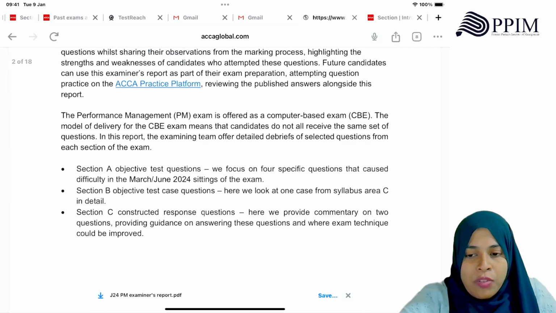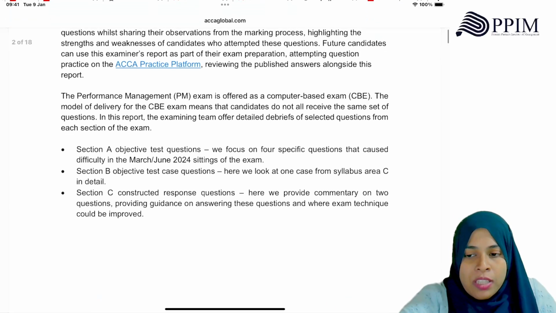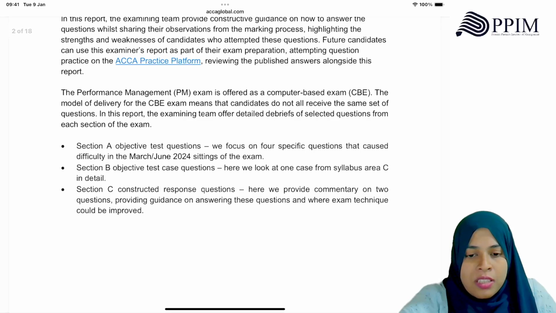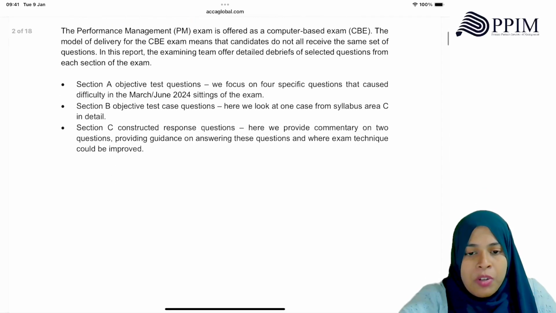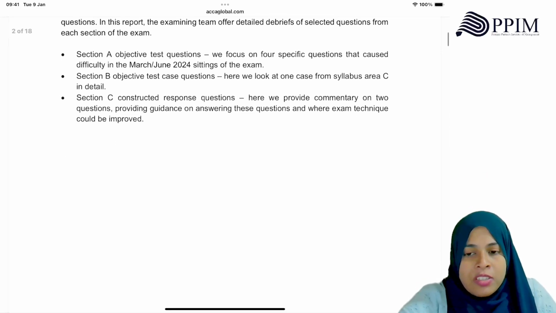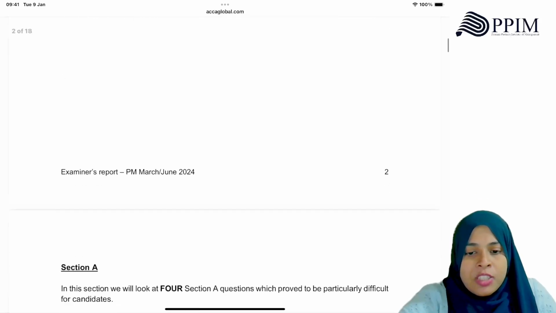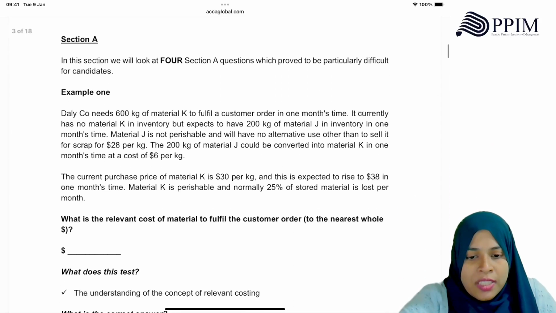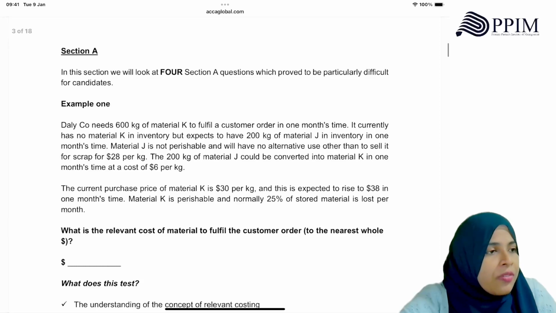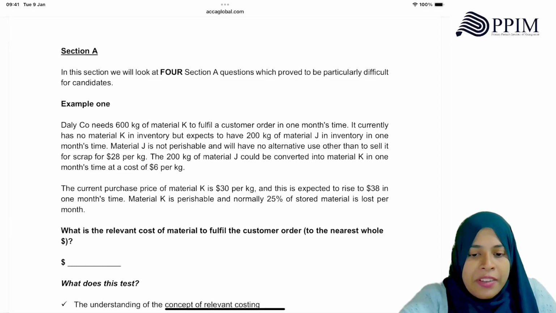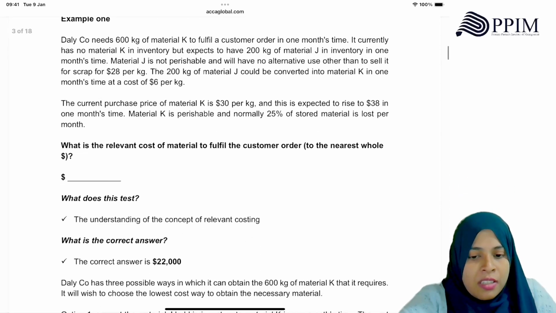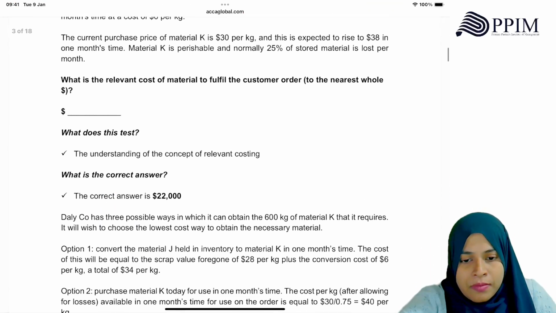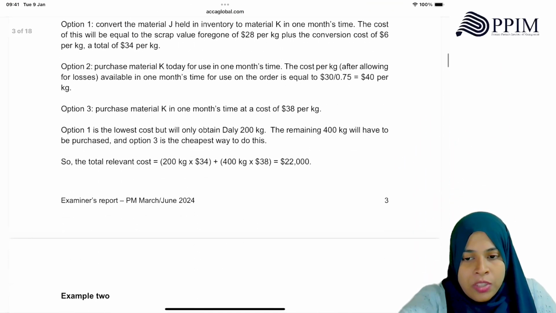Section A, we focus on 4 specific questions that caused difficulty in March sitting. Section B, objective test question. Here we look at 1 case study for area C in detail. Section C, constructed response. Here we provide commentary on 2 questions, providing guidance on answering these questions and where exam technique could be improved. So in section A, these are the particular questions that students went wrong on. There was a question on relevant cost of material, very similar to what we have done. Should I try that question?